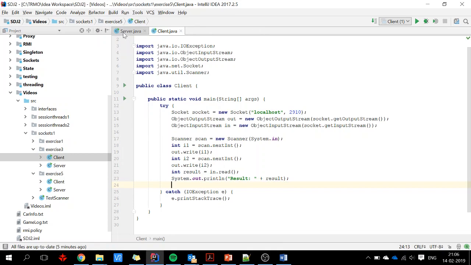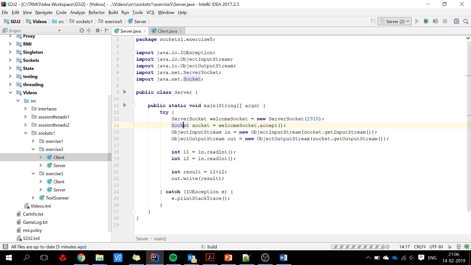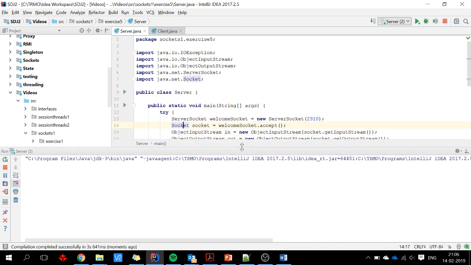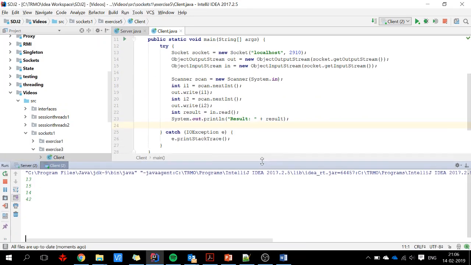Okay, so let's see how it went, if anything is working. So the server is running. I will start my client. It's receiving something. I will say 13 and 15 and, so not exactly as expected.